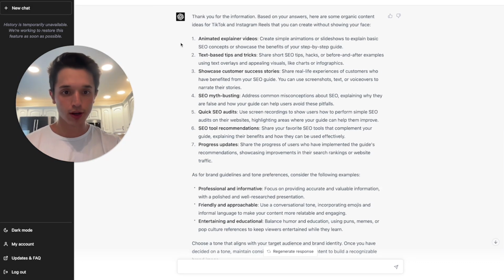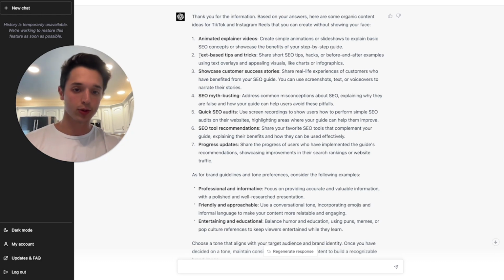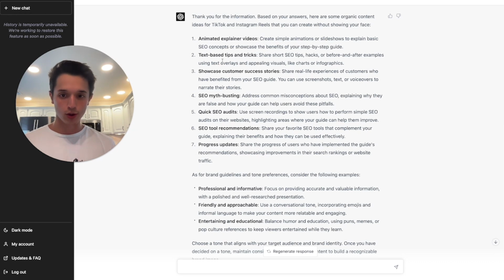Now, the first one here may be a little bit complicated for a beginner, but number 2 is amazing. So text-based tips and tricks. So this is just talking about short SEO tips, hacks, or before and after examples using text overlays and appealing visuals like charts or infographics. Now, I don't like that. Sounds a little too professional, a little too nerdy, but not in a bad way.